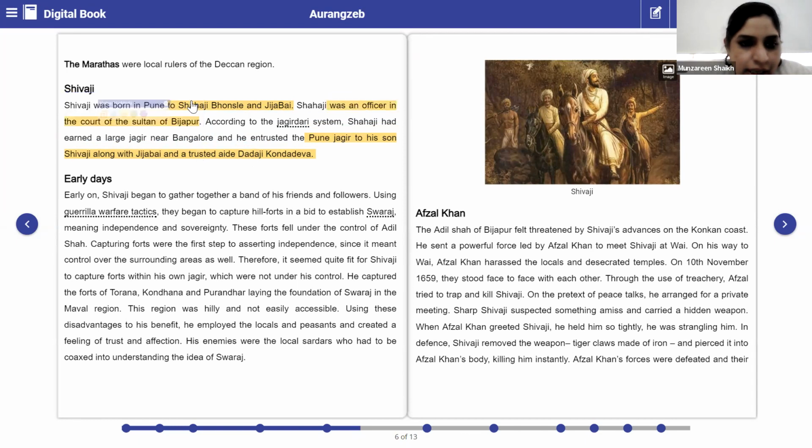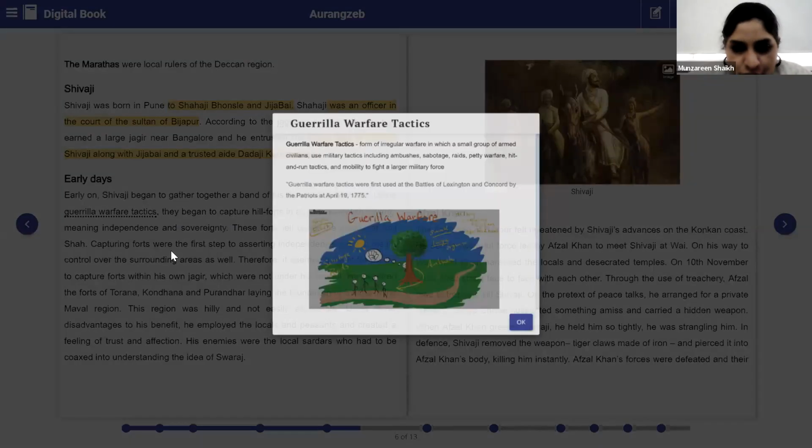Okay. Next, early on, Shivaji began to gather together a band of his friends and followers. Using guerrilla warfare tactics, they began to capture hill forts in a bid to establish Swaraj, meaning independence and sovereignty. Now, just click on guerrilla warfare tactics and we'll understand what guerrilla warfare tactics were.